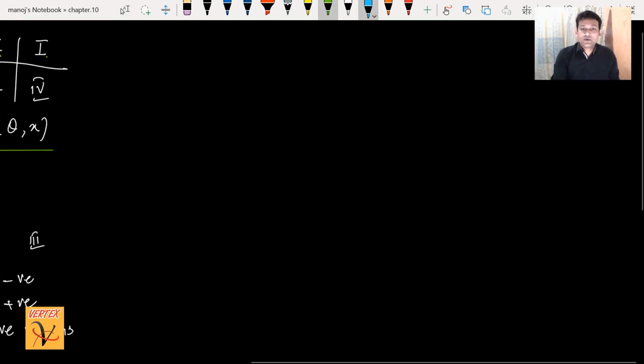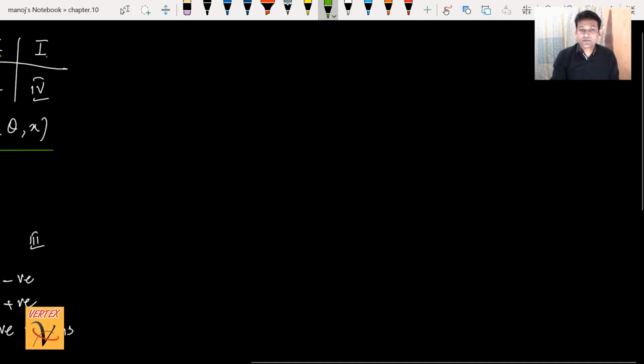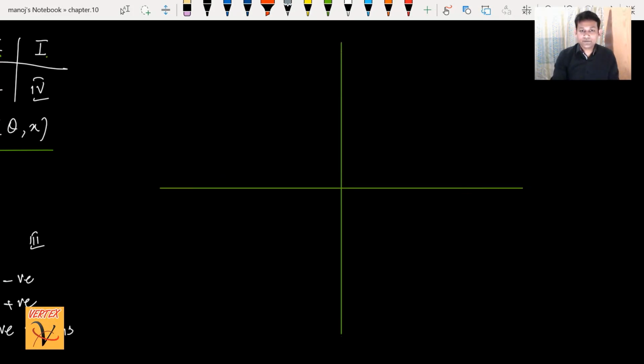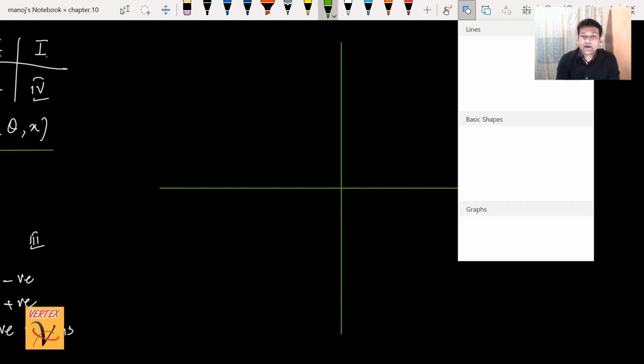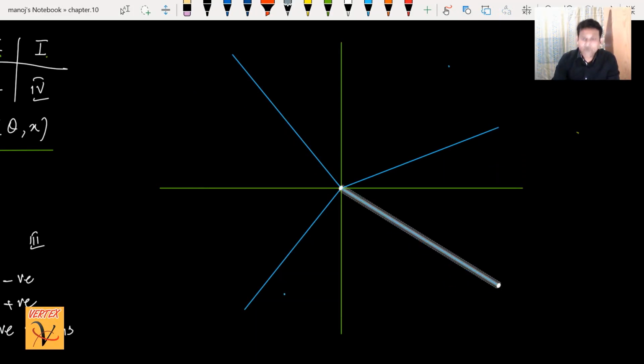I would like to draw first of all the axes, then I would like to draw four angles. The first angle is here, the second angle I can draw here from this point, then we have the third angle in the third quadrant, then the fourth angle in the fourth quadrant.